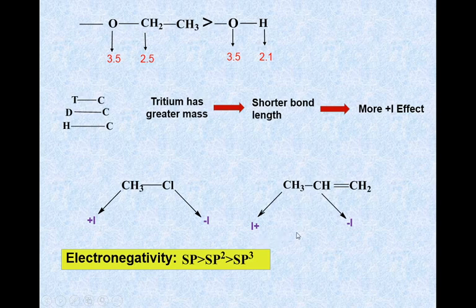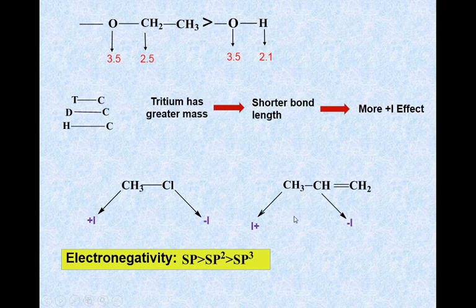Since the sp hybrid orbital contains more s character, it is closer to the nucleus, therefore it forms a shorter bond. For the same reason, the sp2 hybrid orbital forms a shorter bond than the sp3 hybrid orbital.